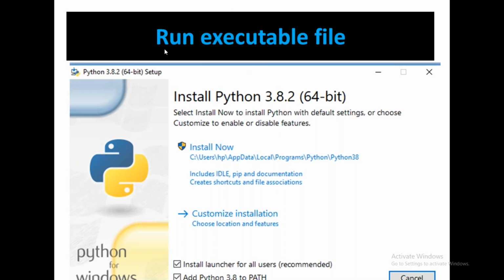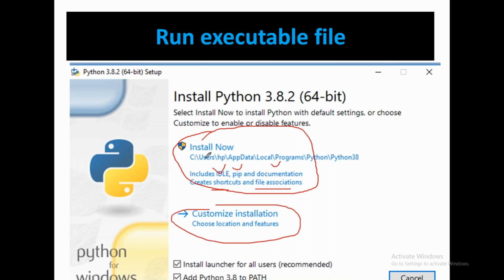When you click on this file, you'll get 2 options. One is Install Now, which includes pip, documentation, and shortcuts and file associations. Remember, don't go for the customization. Choose Install Now, because we need pip also. Pip is very important for installing libraries. We are going to install packages and libraries only through pip.